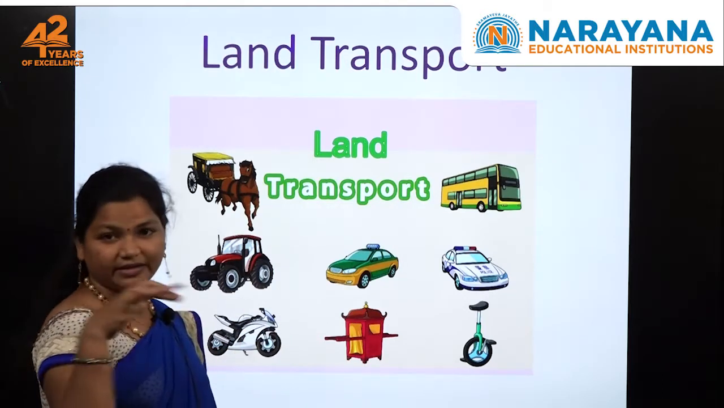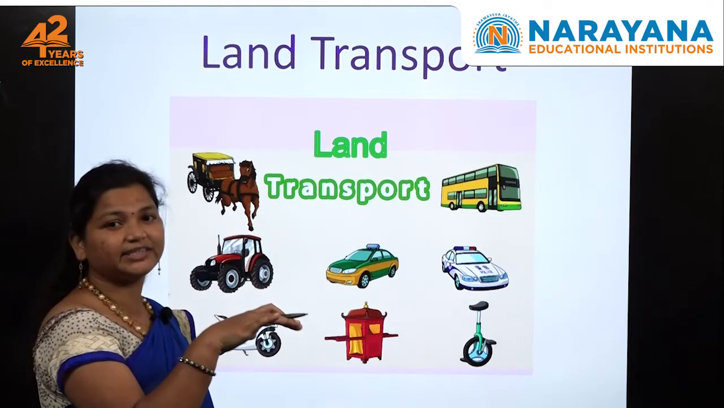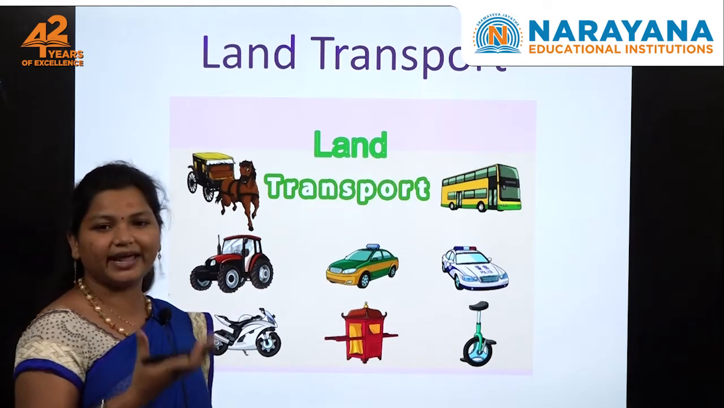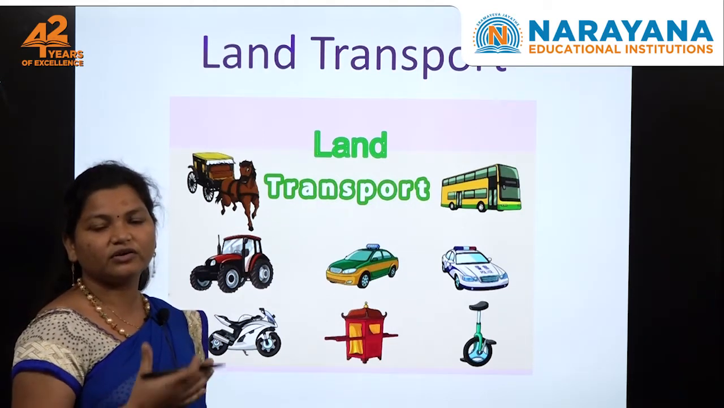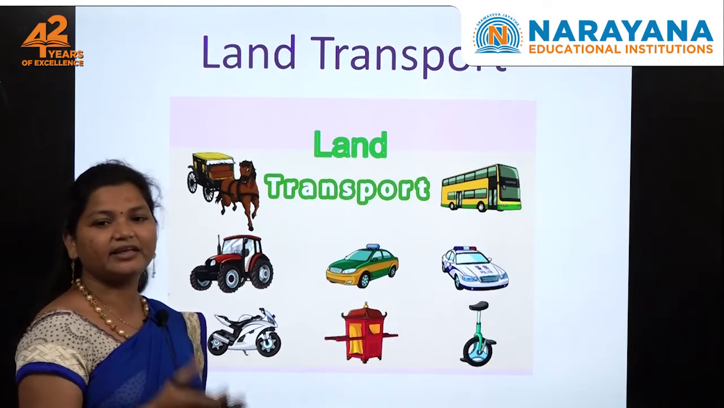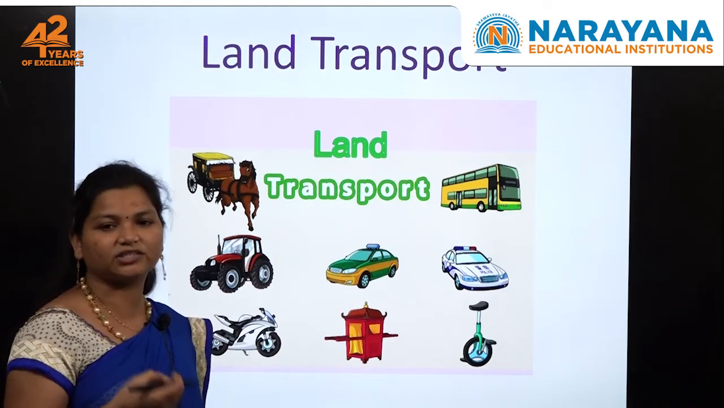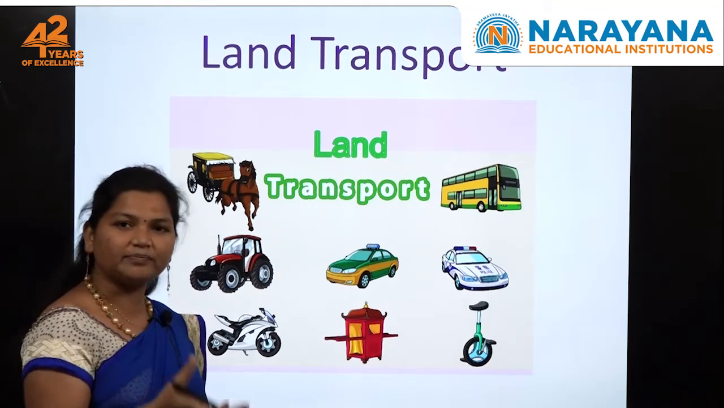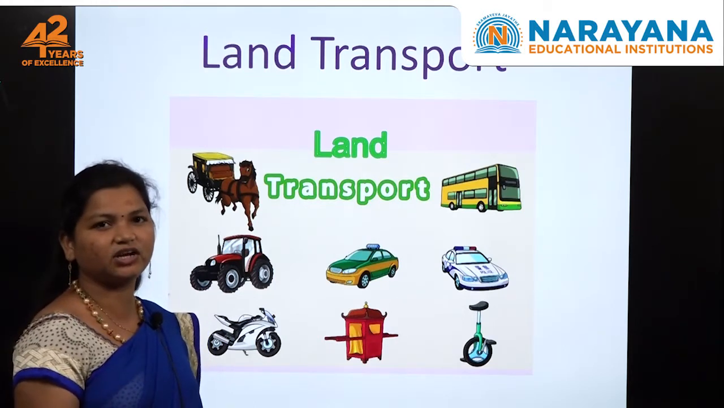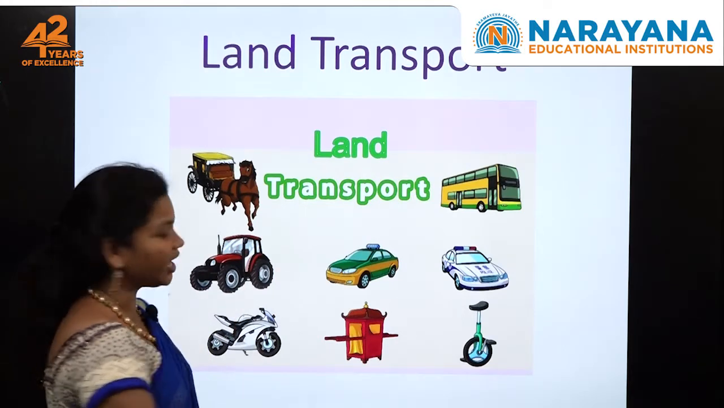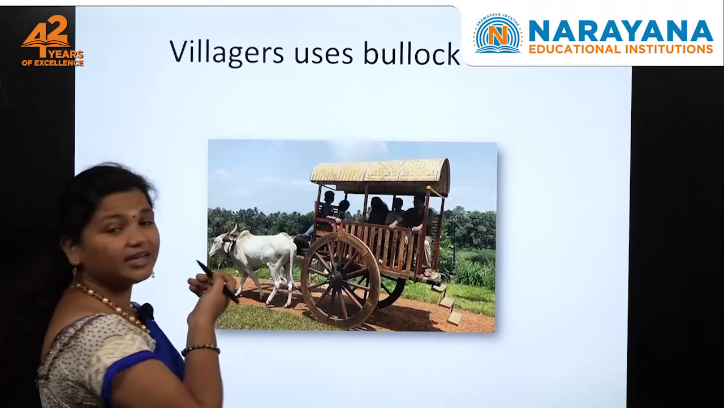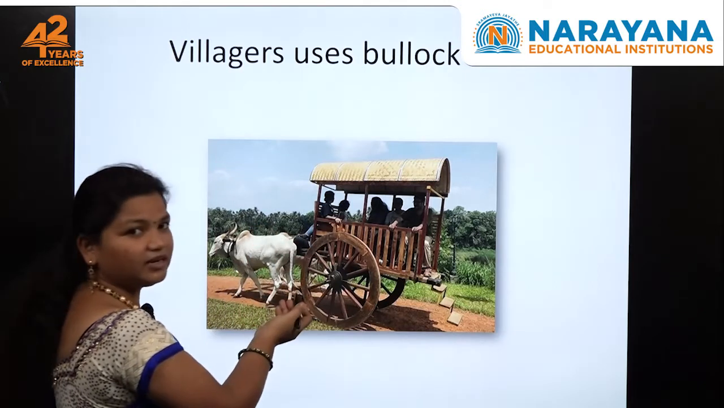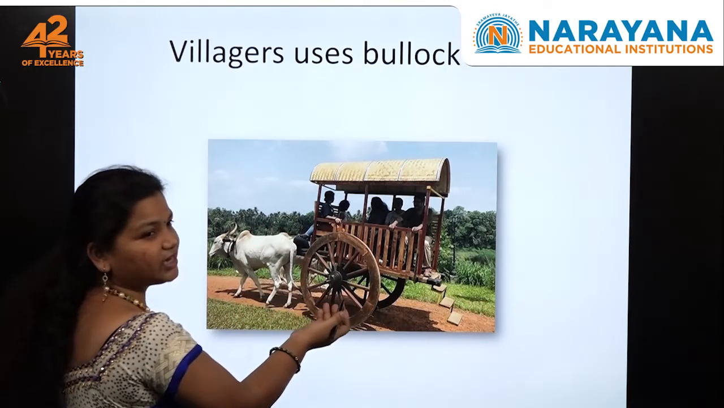Even the rail trains and all, isn't it? Those are all land transport. So here in the land transport, what do we do? In some cities there are local trains also, isn't it? Trucks are used to carry goods from one place to another, isn't it children? So these are all land transport. Villagers, you might have seen, villagers use bullock carts to travel. So this is a bullock cart to travel on land.